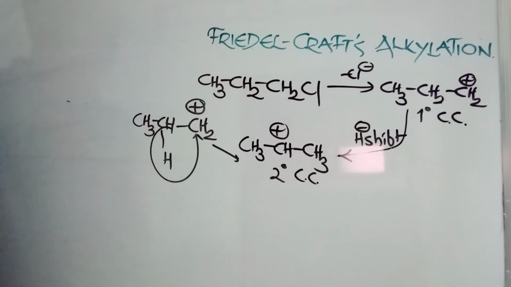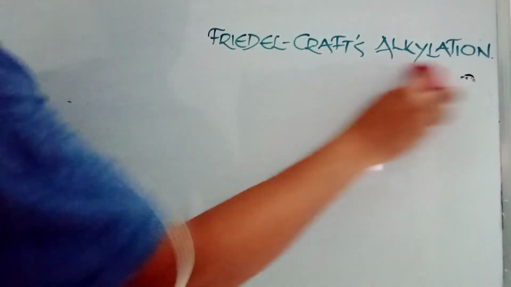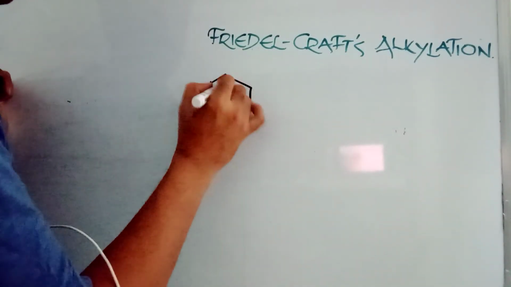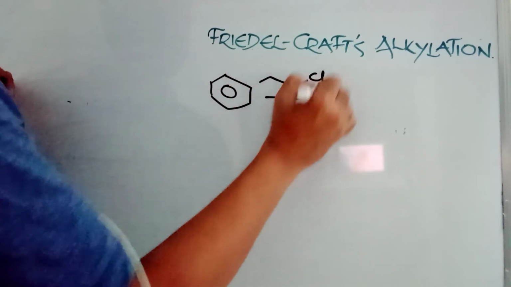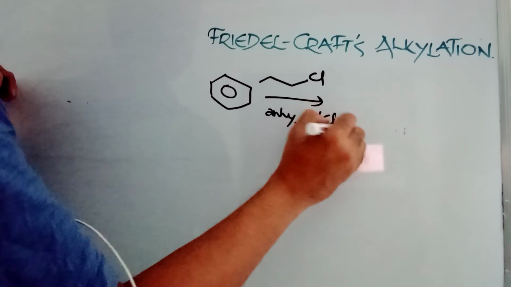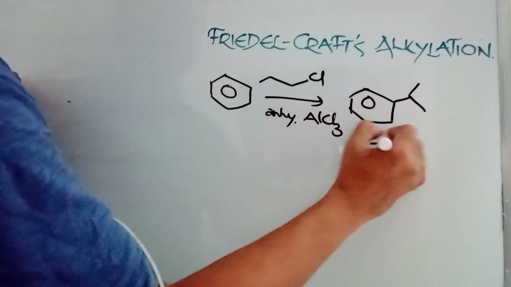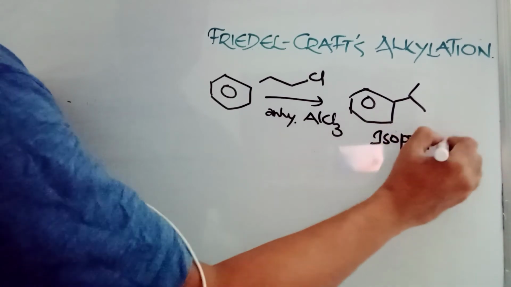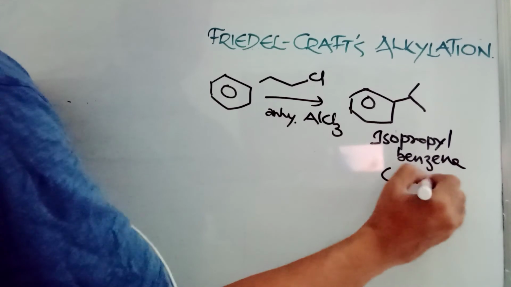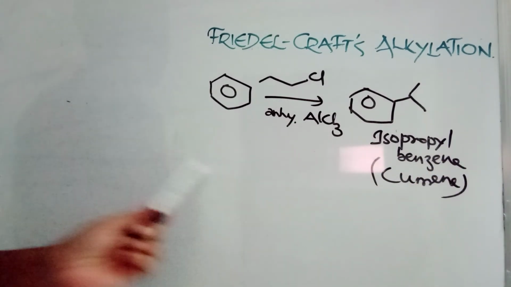I am giving you the equation, you see. If benzene is treated with this and anhydrous AlCl3, don't expect n-propyl benzene. Instead of that, you expect isopropyl benzene. Isopropyl benzene, common name is cumene. Cumene is formed. A very, very special reaction.